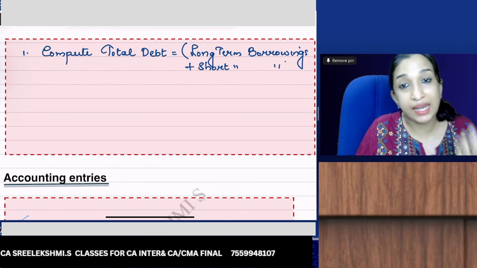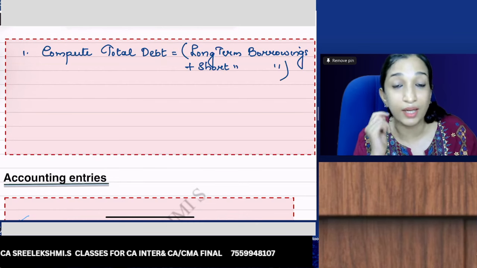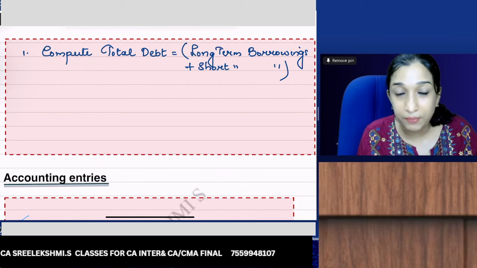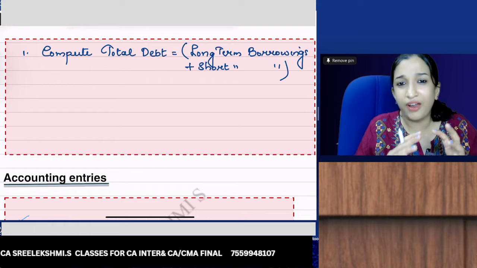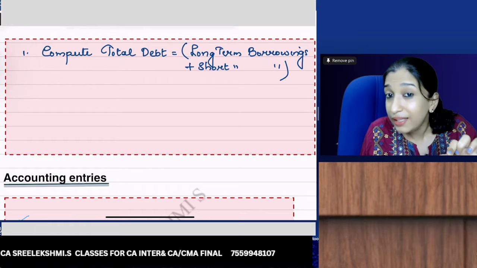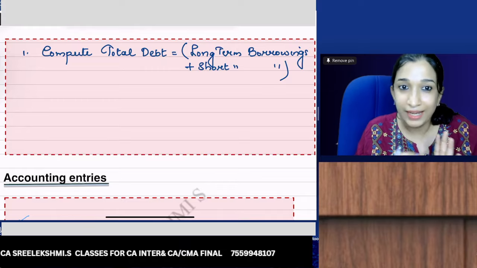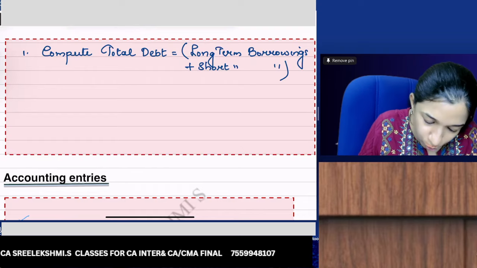If they have given current liabilities, then I cannot take. Current liabilities can be other current liabilities. It can be trade payables. So, bank overdraft, short-term loan, I can take the total of long-term plus short-term. Take the total debt.